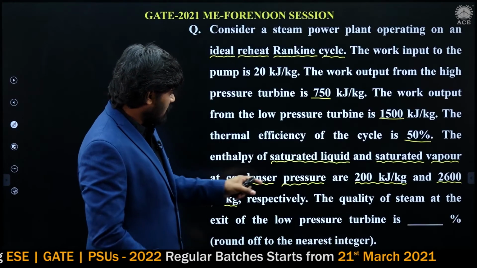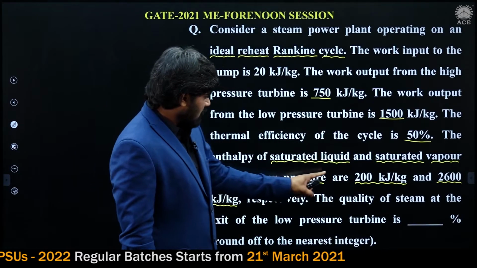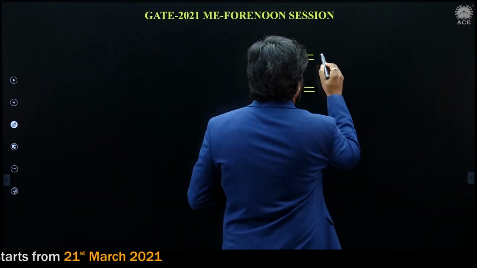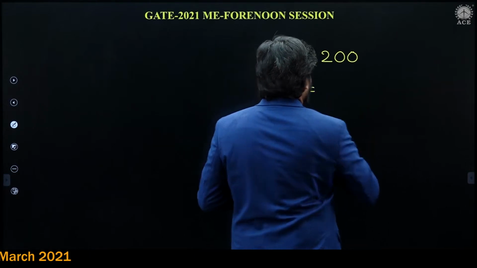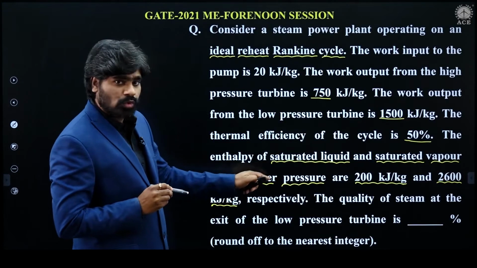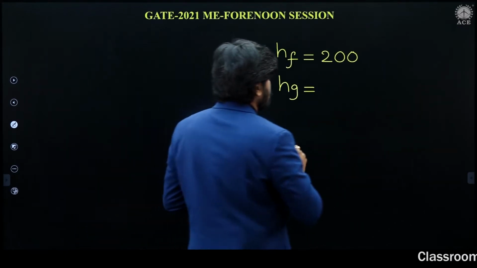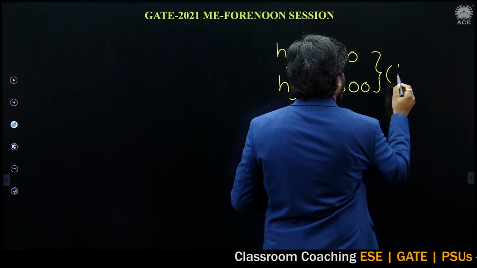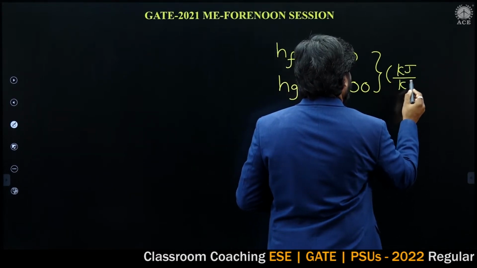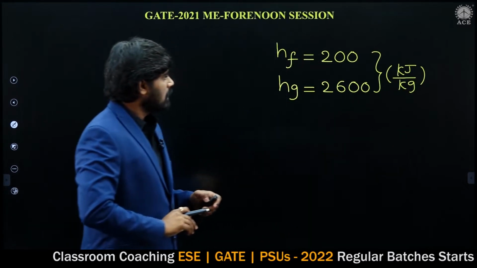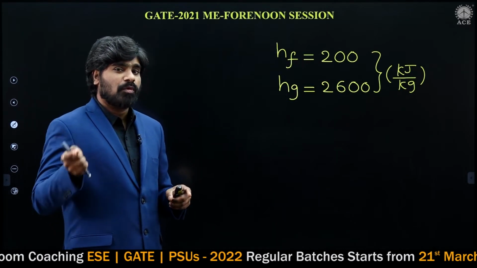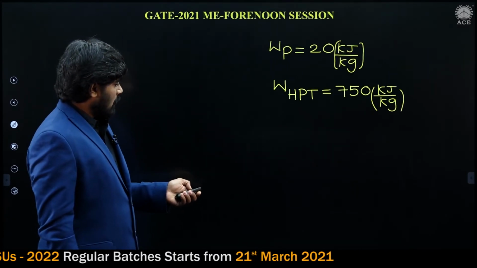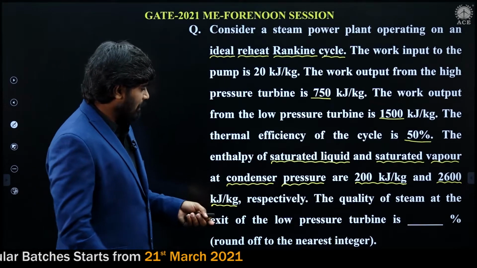Saturated liquid and saturated vapor respectively are given. Saturated liquid is 200 kilojoule per kg, and saturated vapor is 2600 kilojoule per kg. So these enthalpies are given corresponding to the saturation, corresponding to the condenser pressure. Okay, fine. Now he said the quality of steam